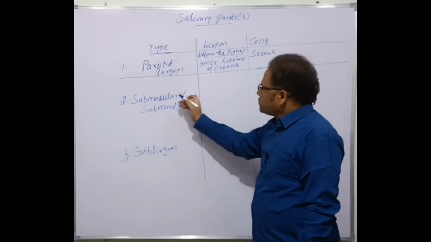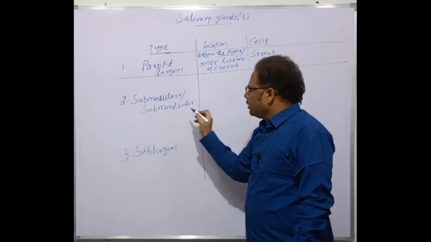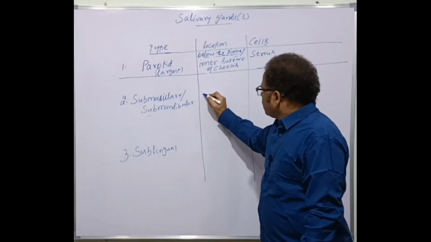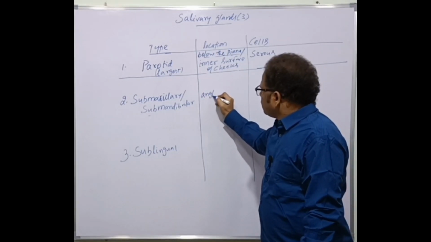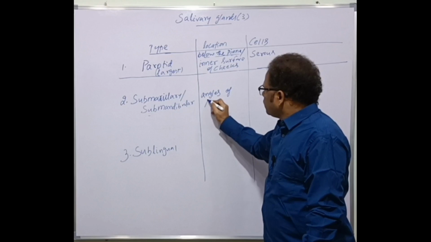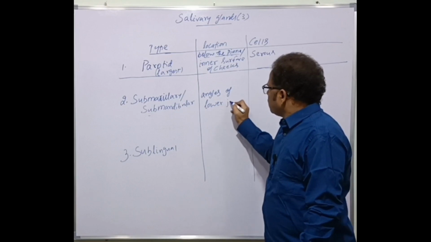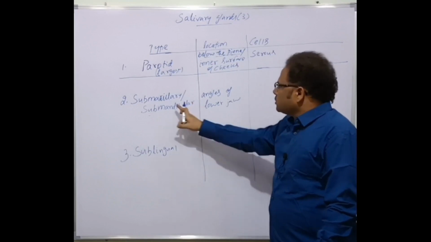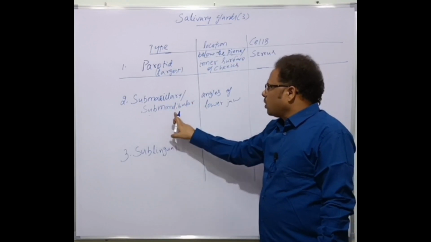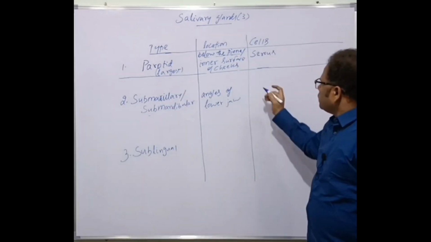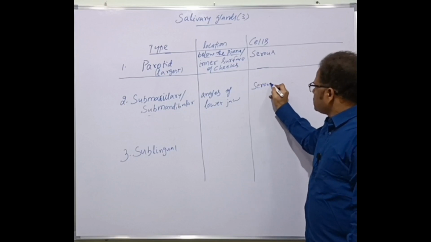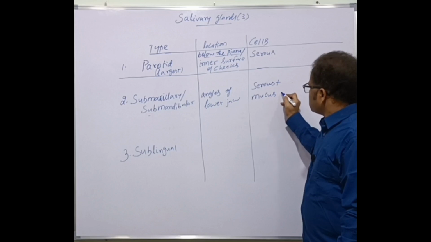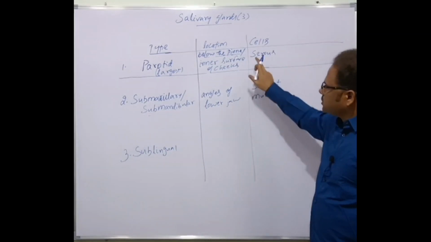Next is the submaxillary or submandibular salivary glands. They are present at the angles of the lower jaw. There are two jaws, upper and lower. At the angles of the lower jaw, the submaxillary or submandibular salivary glands are present. They consist of serous cells plus mucous cells, whereas in the parotid only serous cells are there.